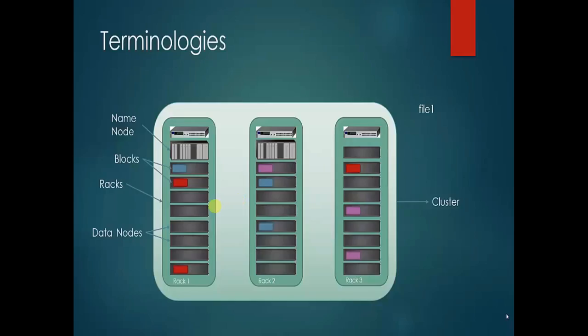Because in case of rack failure or node failure, suppose rack 3 fails to serve, the name node will still be able to put files together with the help of the red replicas present inside rack 1. If this red replica is required and it has failed, the other red replicas in rack 1 come into play.